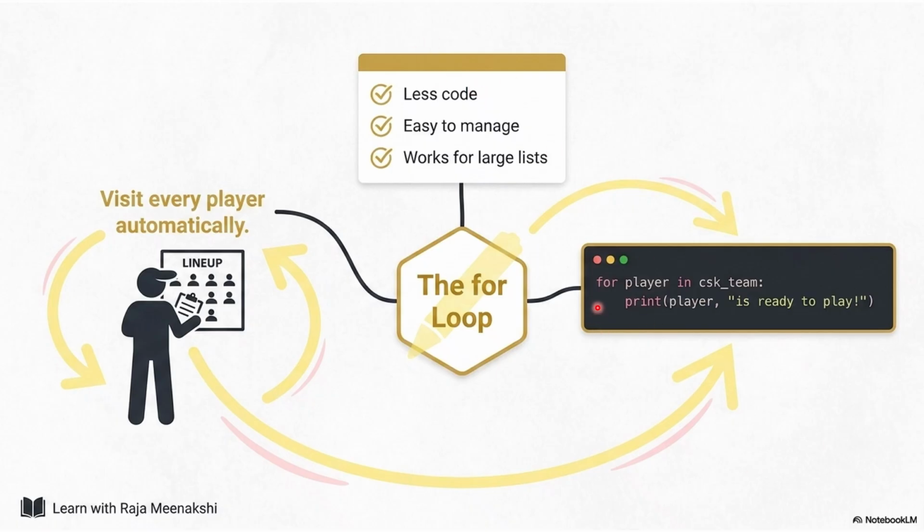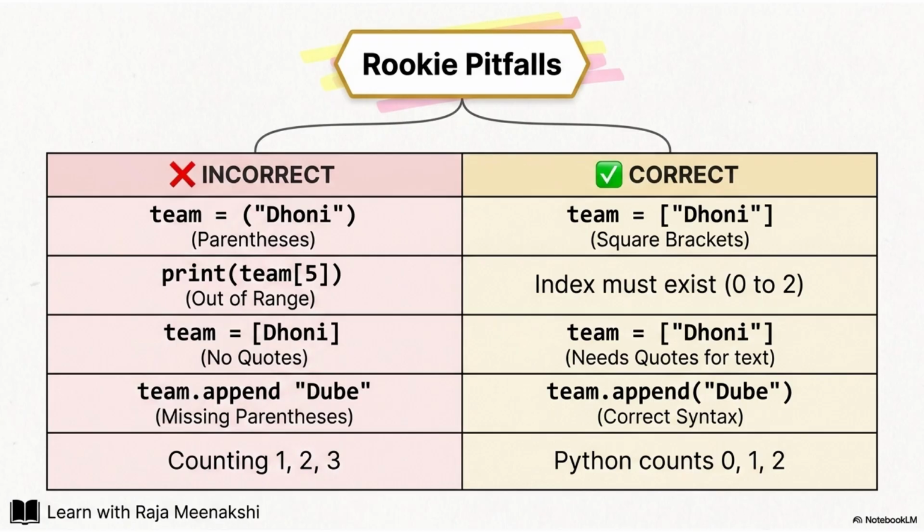So when you are using this for loop, traversing directly through the list rather than using range, you can avoid the indexes. If you are going for index, for loop means you have to give list name CSK team square bracket i, if you are going for range based for loop. So that difference is very important. Whereas this for loop is a simple for loop, less code, easy to manage, works for large lists. It visits every player automatically. And this is the syntax, very important syntax. Got it? Right. Going to the next one.